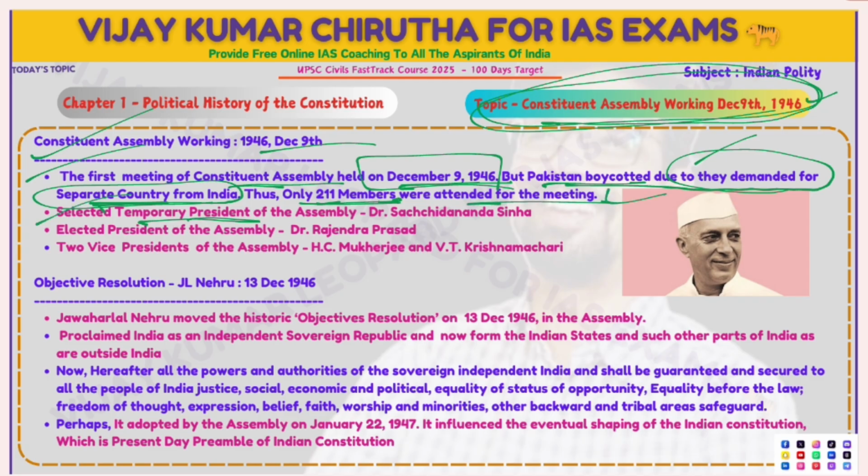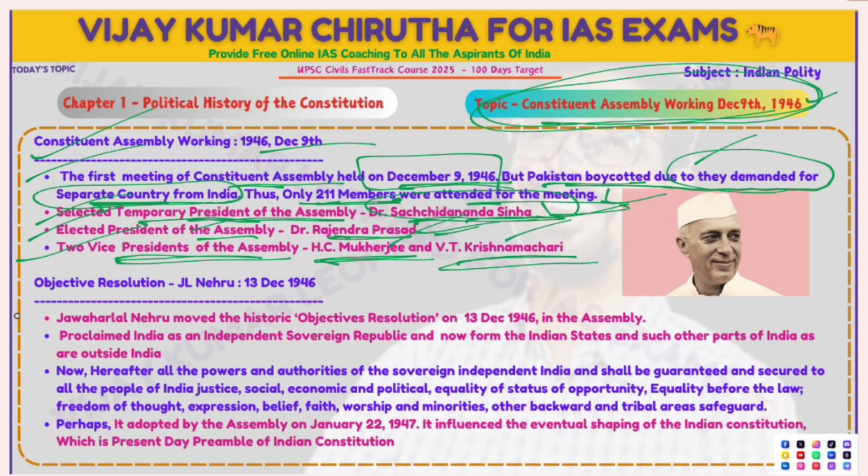A temporary president of the assembly was selected. The first temporary president was Sachchidananda Sinha. Remember this for the exam. The first elected president of the assembly was Dr. Rajendra Prasad. There were two vice presidents of the assembly: one is H.C. Mukherjee and the second is V.T. Krishnamachari.